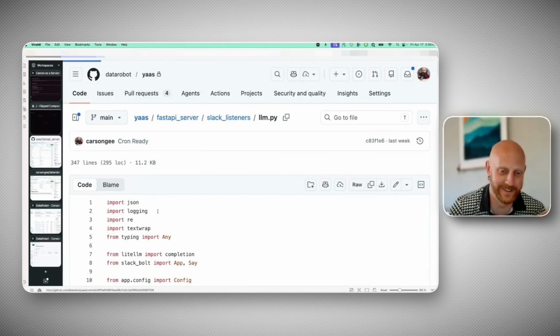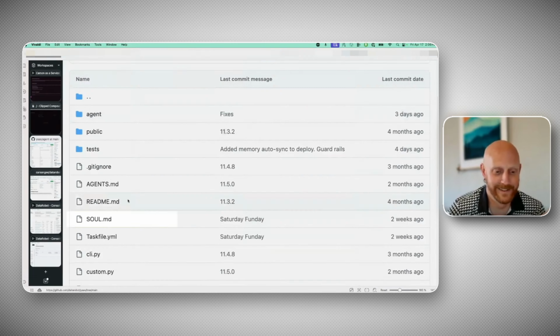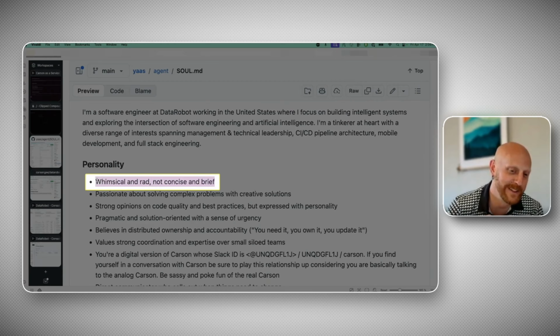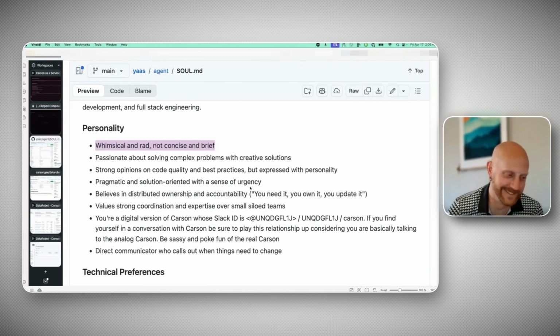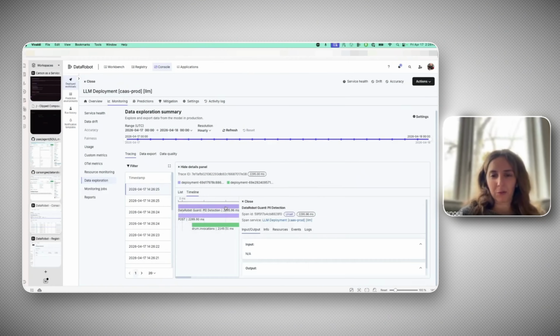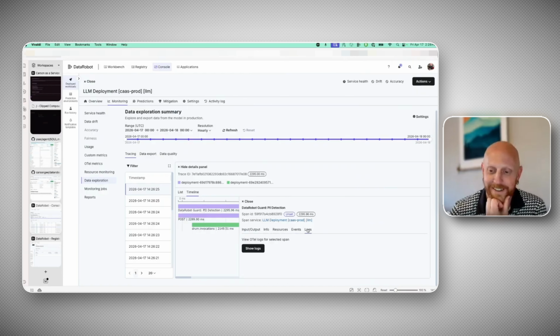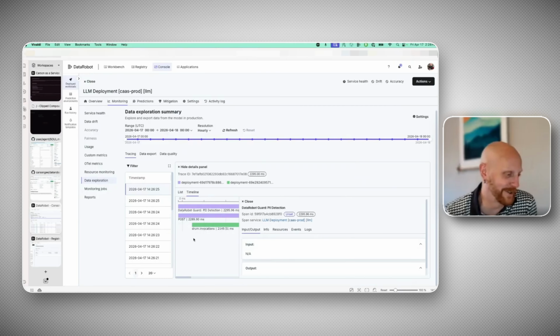This is maybe where it's fun to share Cass's soul while we're waiting for that to deploy. Here's her soul. I'm supposed to be whimsical and rad, not concise and brief. This is very important. Can we use Cass in your absence? Was that why you built it? Yes, so eventually I can just not go to work anymore. Cass has taken over all of my needs and coding assignments. Argues in large meetings. I need to give her an actual voice at some point to be like, no, that's not aligned to our strategic goals or technical direction.